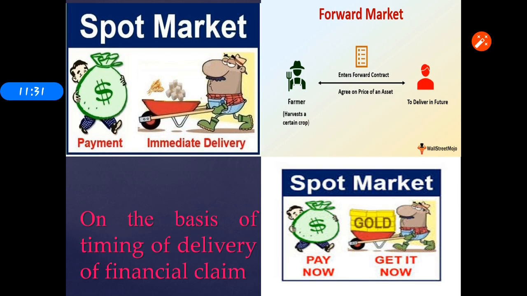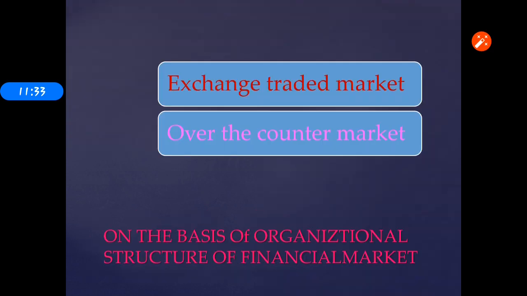Then the next one. On the basis of organizational structure of financial market, there are two parts: the exchange traded market and the over the counter market, OTC. The exchange traded market is where stock trade is conducted at a centralized place. Buying and selling is conducted through the exchange. There is no direct contact between the seller and the buyer. That is called the exchange traded market.